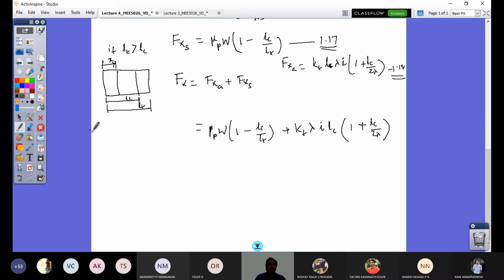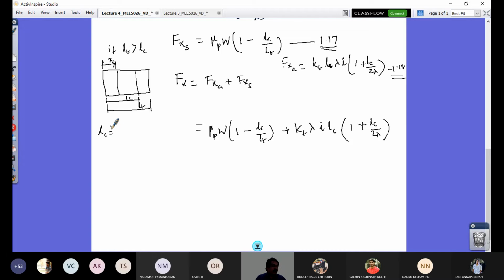By the way, I know what is LC. LC is the characteristic length that's given by mu p times W by KT LT I minus lambda. So this is my LC. So in this expression, if I substitute this LC and manipulate, I will be able to deduce my final expression. That I leave it to you to work out, and that would come here as mu p times W minus lambda into mu p times W minus K.